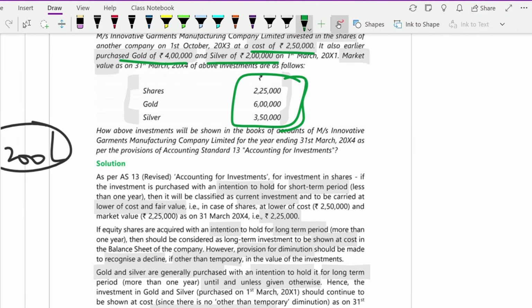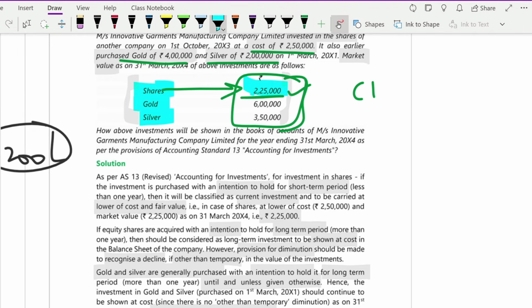So if you see shares, usually you do not keep them for the long term. These are treated like current investments only. So shares will be at cost or fair value, whichever is lower, because it is a current investment. Cost is 2,50,000, fair value is 2,25,000, whichever is lower, so shares will be recorded at a value of 2,25,000 only.